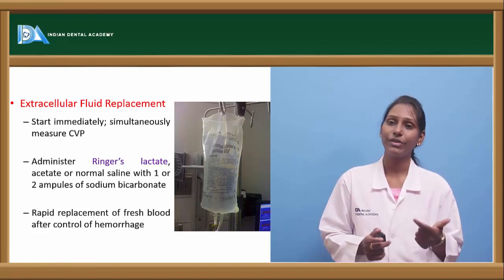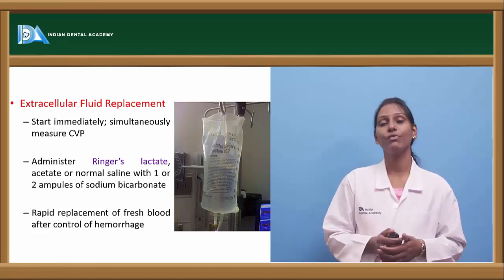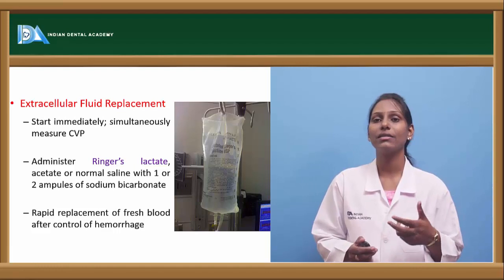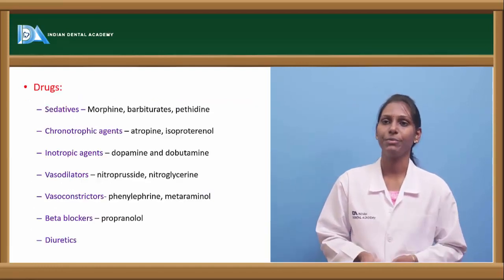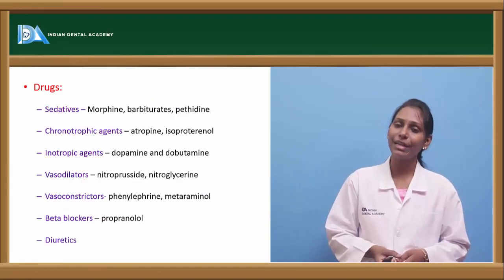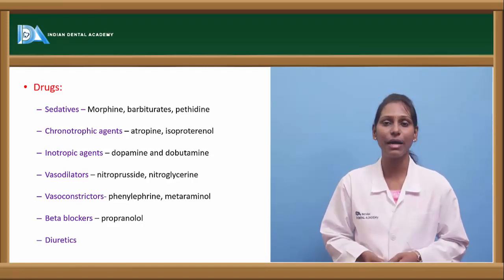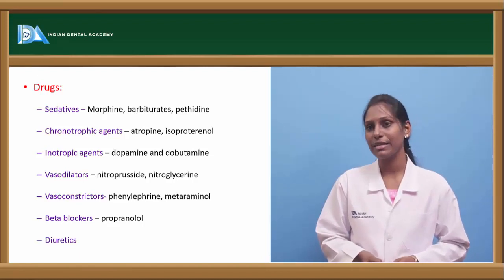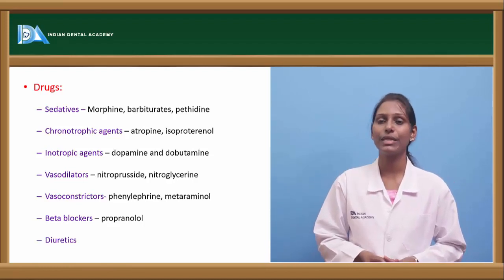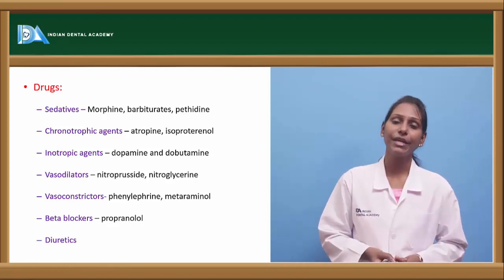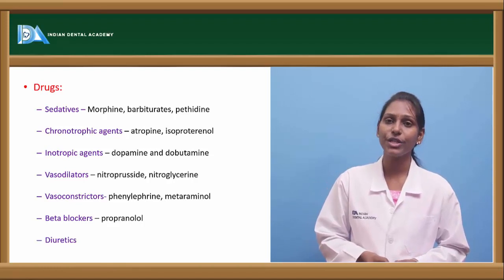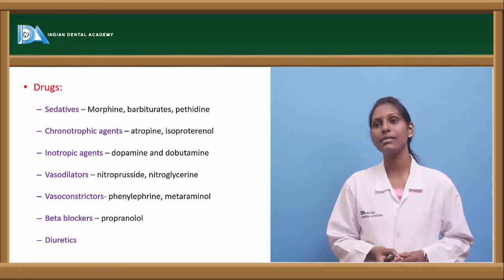Rapid replacement of fresh blood after control of hemorrhage will be helpful in bringing back the blood nutrients in the body. Now coming to drugs, there are various drugs or medications that will be helpful in bringing back the patient from hypovolemic shock. These include various sedatives like morphine, barbiturates and pethidine. However, make sure when there is a cerebrovascular injury, avoid morphine in those cases.